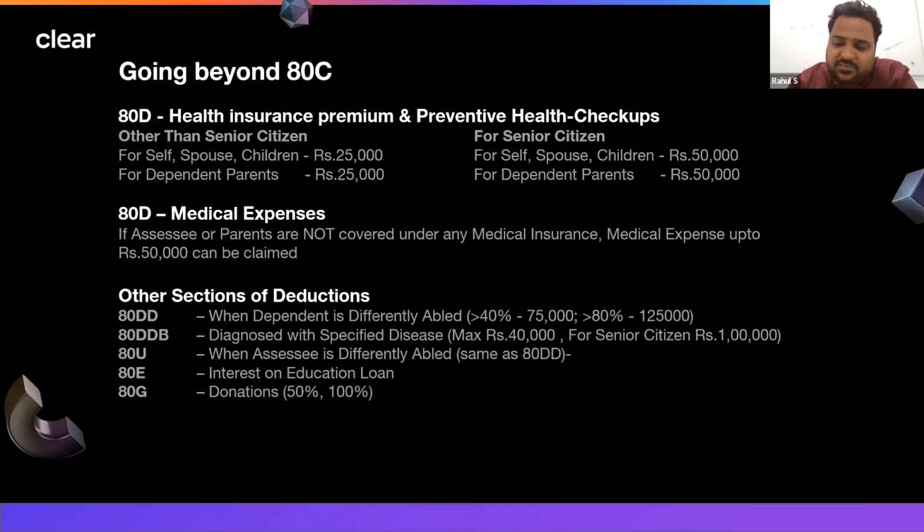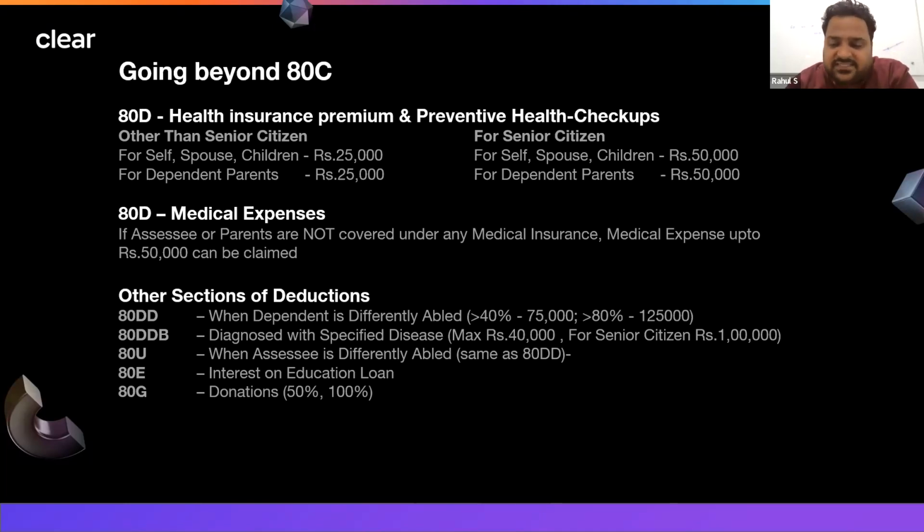And if the disability is more than 80%, then a flat amount of 1,25,000 can be taken as a deduction. So you can check if you have a dependent who is differently abled, who is dependent upon you, and you are spending on their treatment. So if this is applicable to you, you can take the benefit. But they should be a dependent. It should be within the close relative definition. It should not be a far relative dependent on you. So it should be coming under the definition of relatives and dependents.